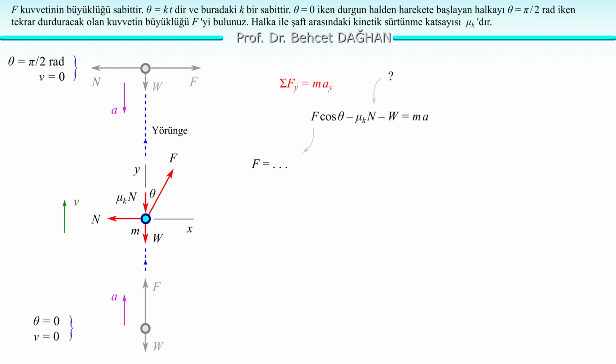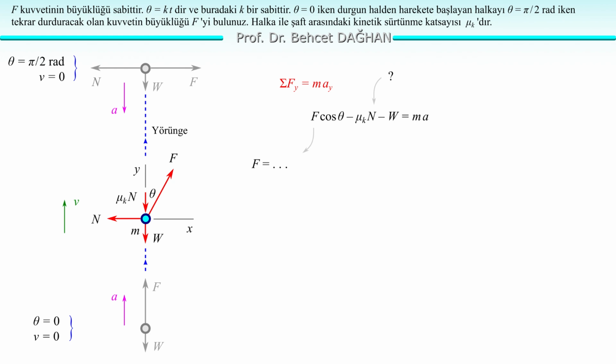The projection of the gravitational force is also equal to itself. It is downward, therefore negative. Minus W equals may. Ay is equal to a itself, because a is parallel to the y-axis. The sign resulting from the direction is inside a. We don't write anything plus or minus in front of it.